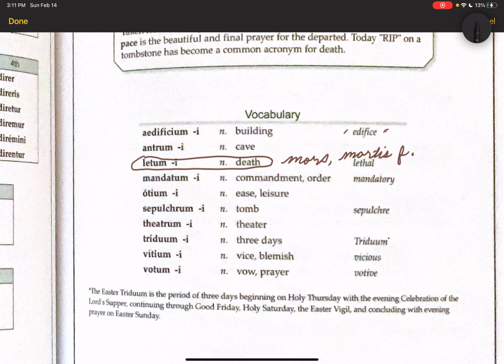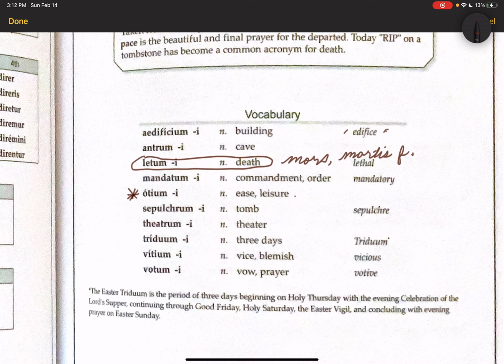Then we have mandatum, obviously where we get the word mandatory or mandate. Otium, which is ease or leisure. And I'll have more to say about otium next time we meet, if I can remember it. Otium is a really important concept in philosophy and history, and I hope to get to talk to you about that some. Then we have sepulchrum, which is tomb.